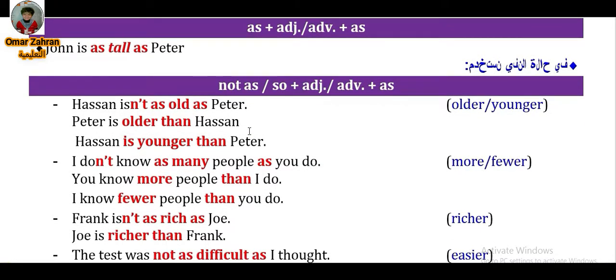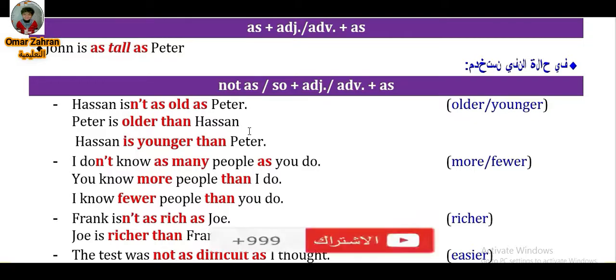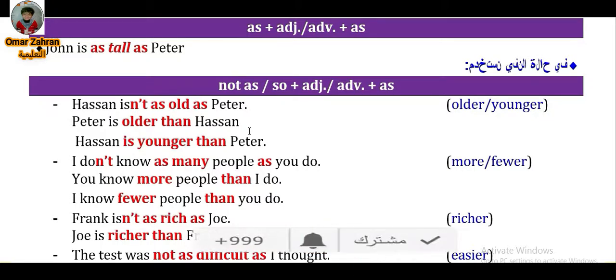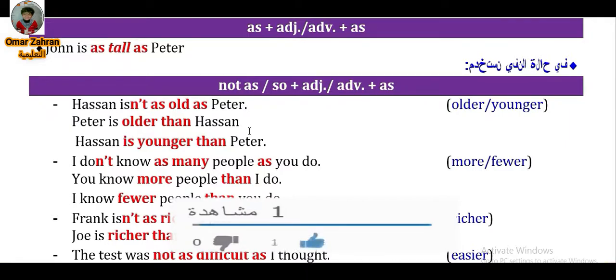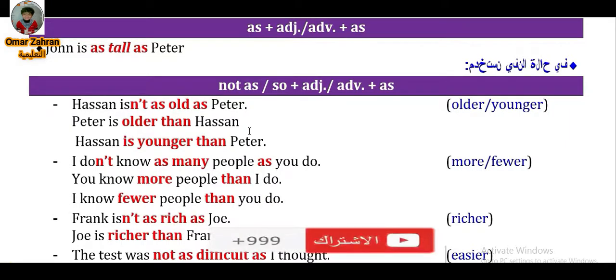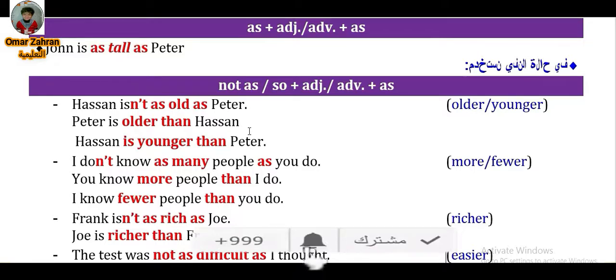I don't know as many people as you do. As adjective many. If we compare an uncountable thing, we put much instead of many. Okay, I don't have as much money as you. You know more people than I do. If we put a subject pronoun after than, I should follow the subject with a verb.